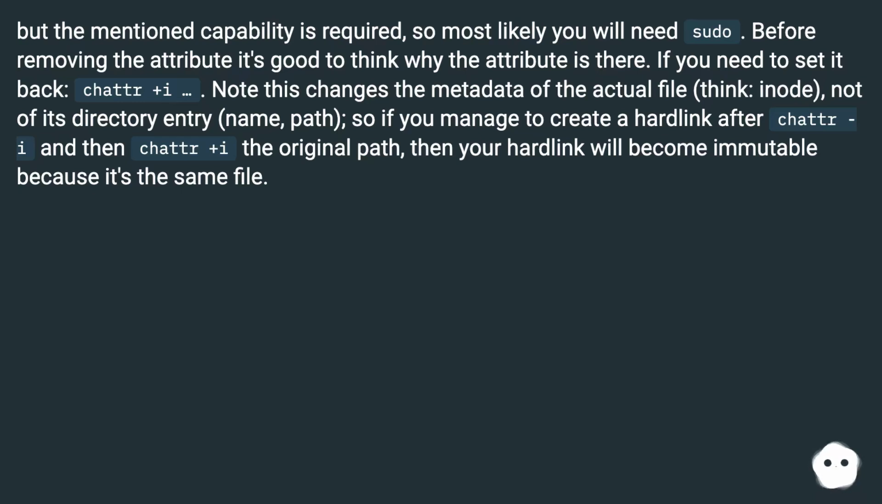Note this changes the metadata of the actual file, think inode, not of its directory entry, name, path. So if you manage to create a hard link after chattr -i and then chattr +i the original path, then your hard link will become immutable because it's the same file.